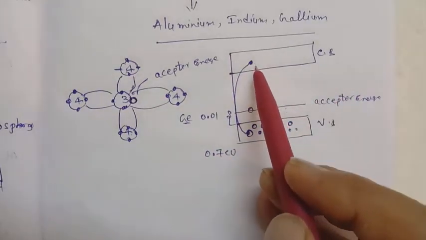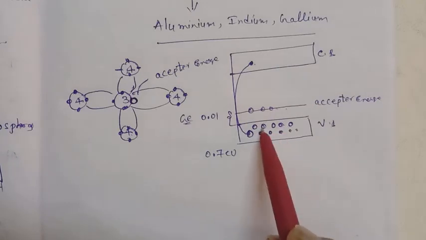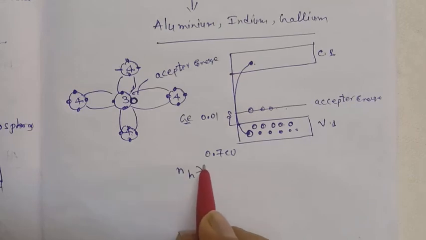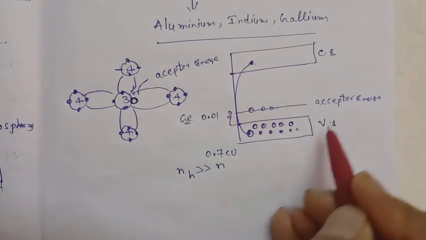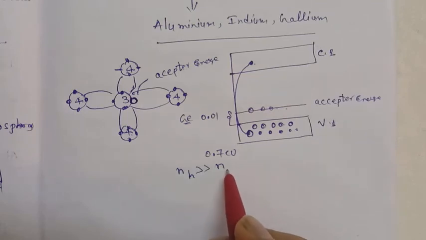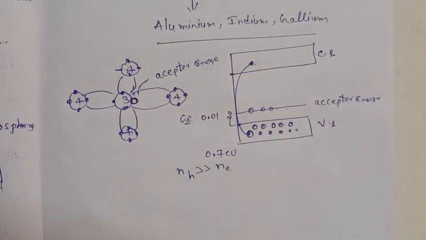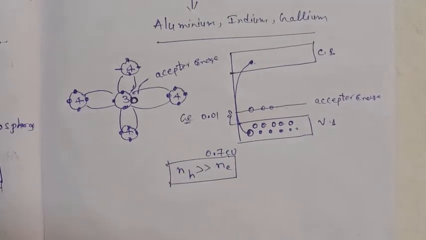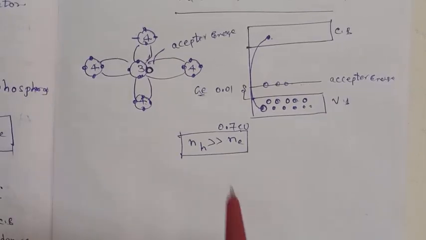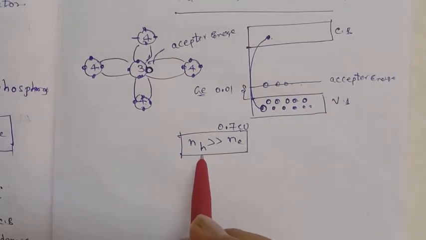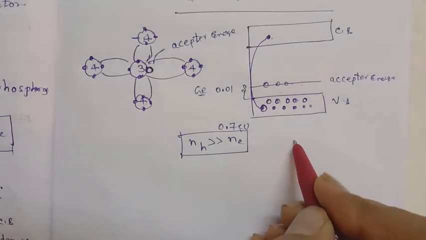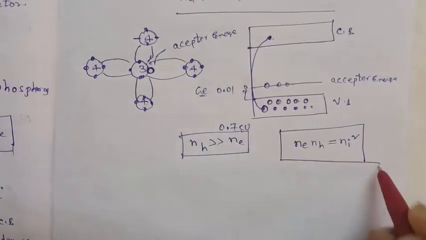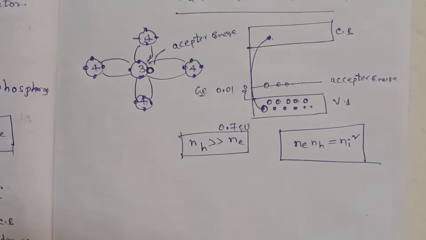Comparing here, one electron is created, but the number of holes will be the majority in the valency band, and the number of electrons in the conduction band is smaller. So the number of holes is greater than the number of electrons. In a p-type extrinsic semiconductor, the hole concentration is greater, and the same principle is applicable here: Ne into Nh is equal to Ni square. It is a condition.